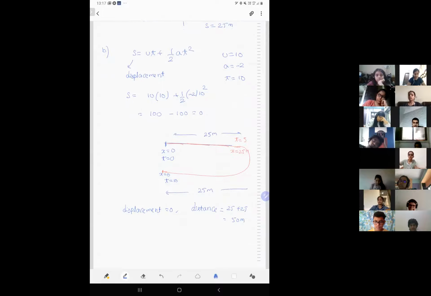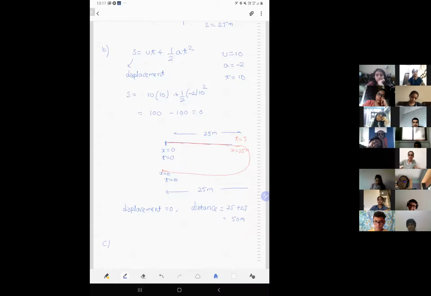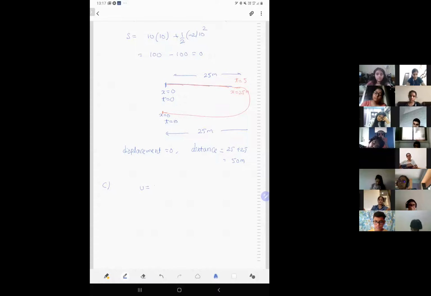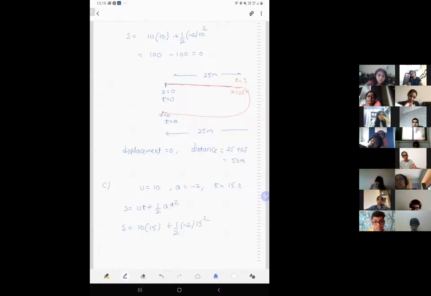Sir, in C part, displacement is 75 and distance is 175. Okay, let's see. It's not 175, but check your answer. How to do the C part, people? In C part, u is 10, a is minus 2, the time is 15 seconds. Using the formula s is ut plus half at square: s is 10 into 15 plus half into minus 2 into 15 square. You get 150 minus 225, that is 15 square. So minus 75 meters. What does this mean?